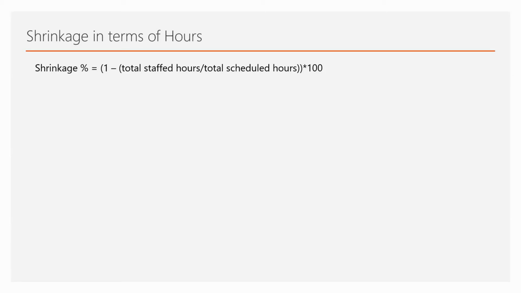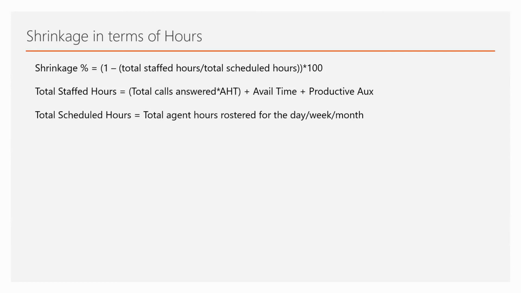So that will give us the total staffed hours, and total scheduled hours will be, if say there are 80 people rostered who are supposed to log in for 8 hours, so 80 multiplied by 8, 640 will be the scheduled hours. So total staffed hours, as we discussed, is total calls answered multiplied by AHT plus avail time plus productive aux, and total scheduled hours is total agent hours rostered for the day or a week or a month.